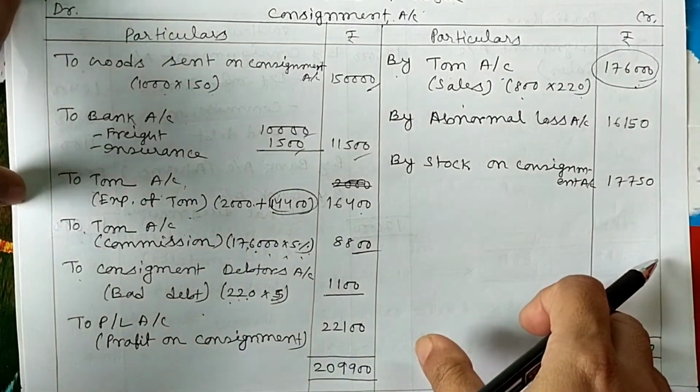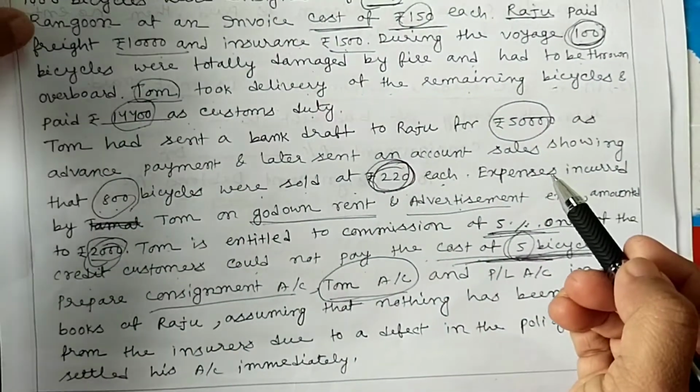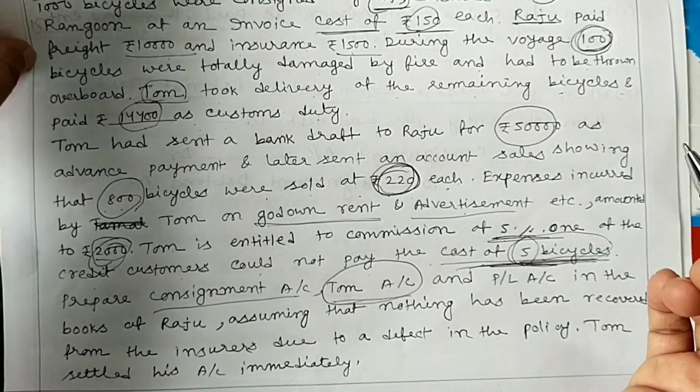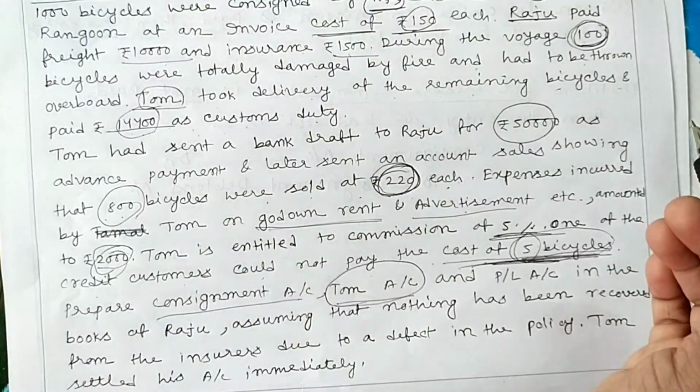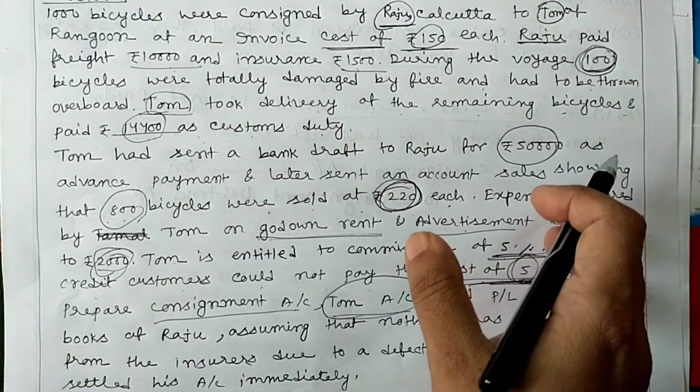Now come to the next part, abnormal loss. Here we also did the abnormal loss, which we already know from our previous class.